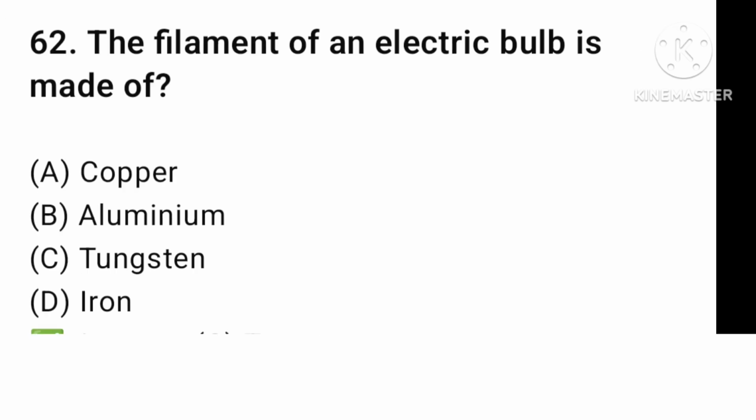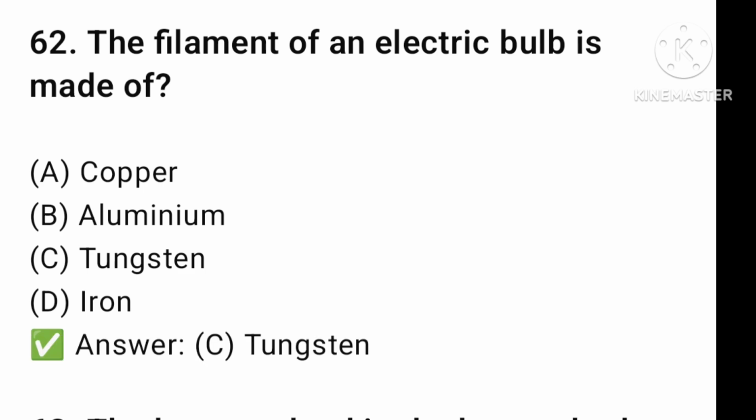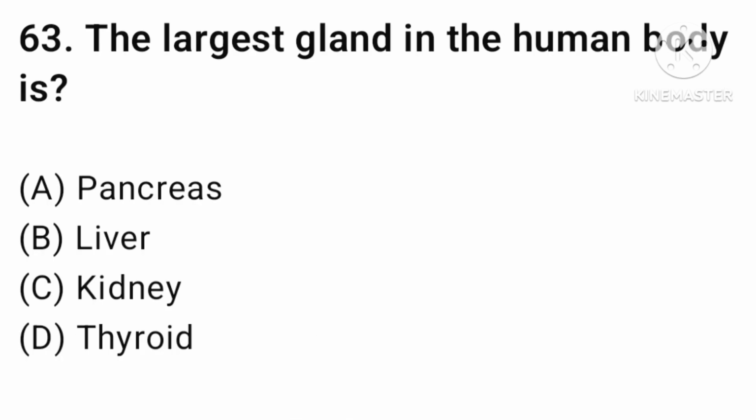Next question. The filament of an electric bulb is made of copper, aluminum, tungsten, or iron? The answer is option number C, tungsten. The largest gland in the human body is pancreas, liver, kidney, or thyroid?